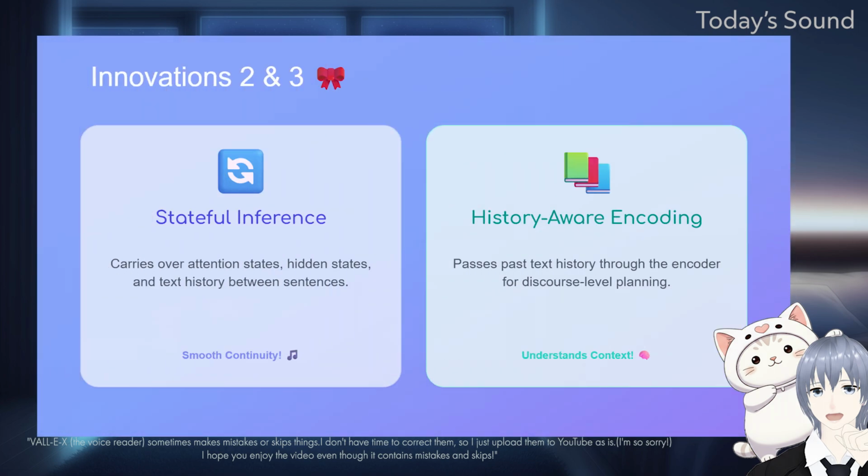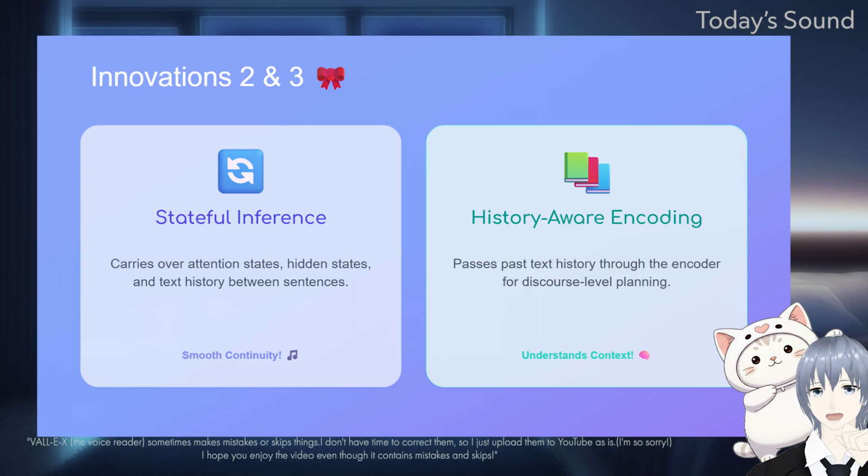Second, it created a stateful inference algorithm. This algorithm maintains context across sentence chunks, and as it moves from one sentence to the next, it carries over the attention prior states and any other hidden states. It also carries over the text history. This creates a smooth continuity between segments. The model basically remembers how it was speaking at the very end of the last sentence, so it can start the new sentence with the exact same tone and energy.